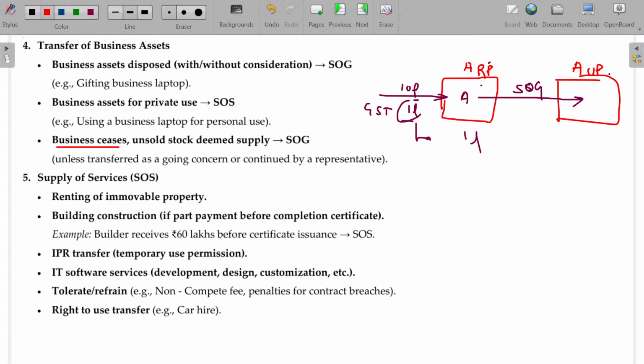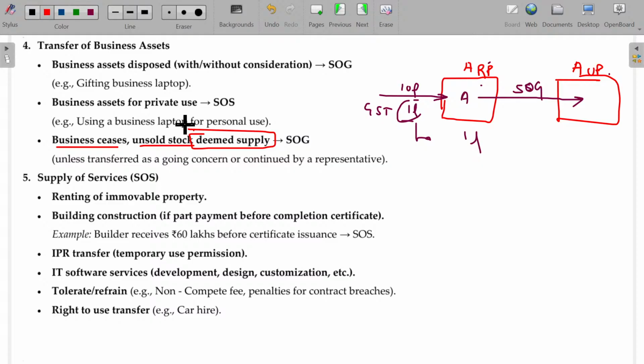Business ceases. Unsold stock is deemed supply. The moment the business ceases or is cancelled or surrendered, that unsold stock, whatever it may be, is considered as deemed supply. "Sir, I didn't supply the stock, sir. That's available in the godown itself. The assets are available in the factory itself."